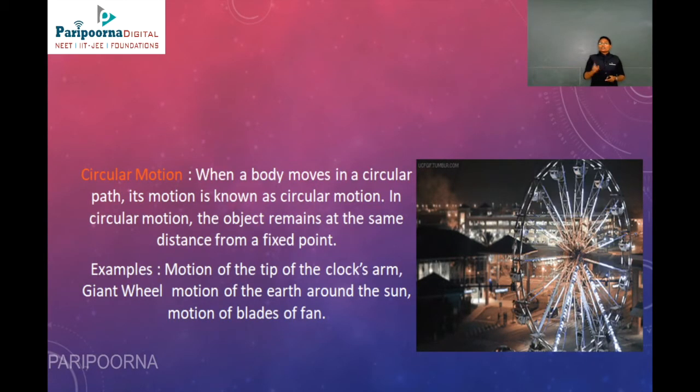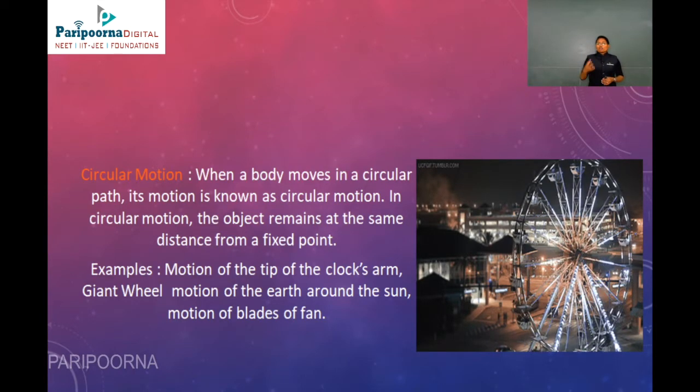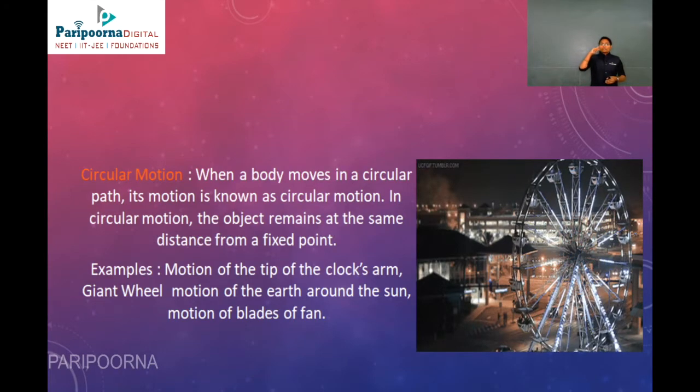Now circular motion. When a body moves in a circular path, its motion is known as circular motion. In circular motion, the object remains at the same distance from a fixed point. For example, the motion of the tip of the clock's arm. It is rotating, but the object remains at the same distance.